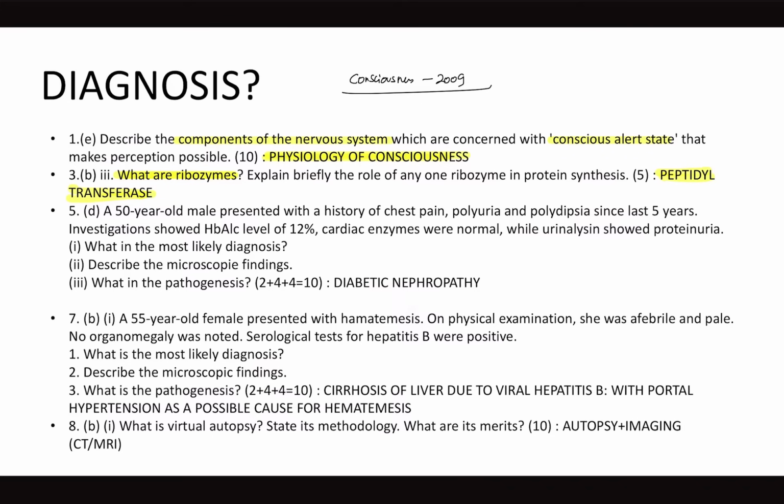So there was one more question, 5D. A 50-year-old male presented with history of chest pain, polyuria, polydipsia. Investigations: HbA1c level is very high. Normally it is less than 6, right? 6.5 is the cutoff, so it is very high. That means this patient is a diabetic. Polyuria, polydipsia, elevated HbA1c, with history of chest pain, but cardiac enzymes were normal.